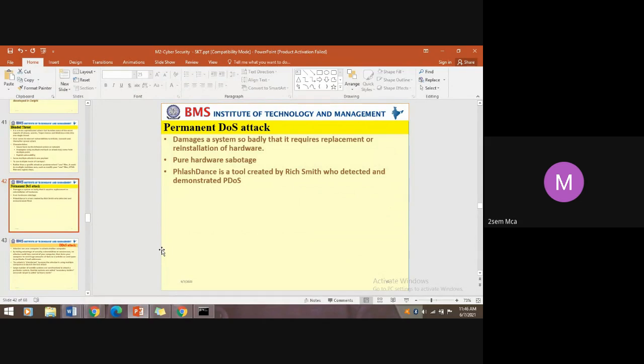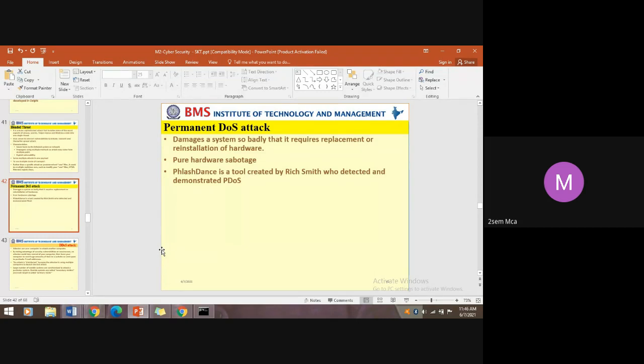Permanent DoS attack. It damages a system so badly that it requires replacement or reinstallation of hardware. See, in a DoS attack, the system's capacity is handling, say, 100 people at a time. If you go with 1 lakh people at a time, the system may overheat.